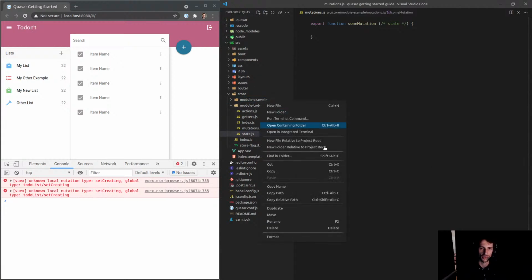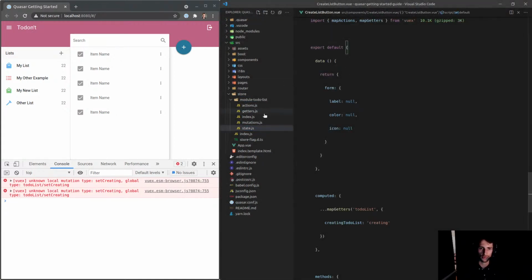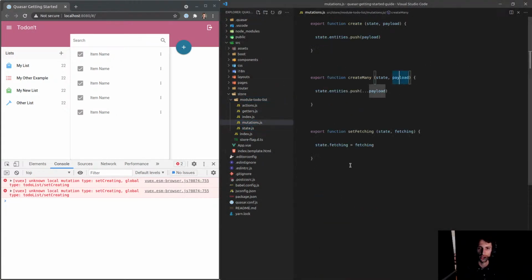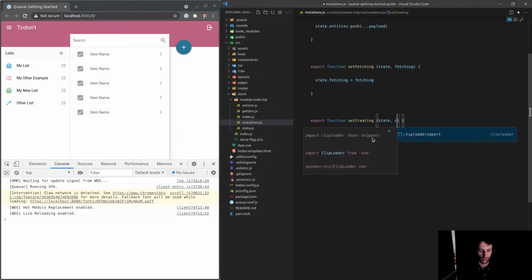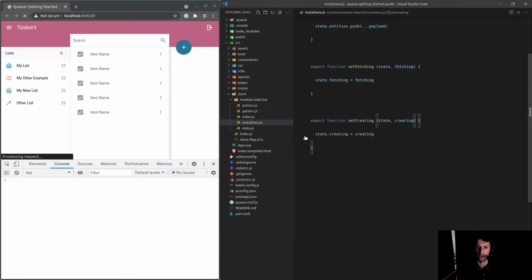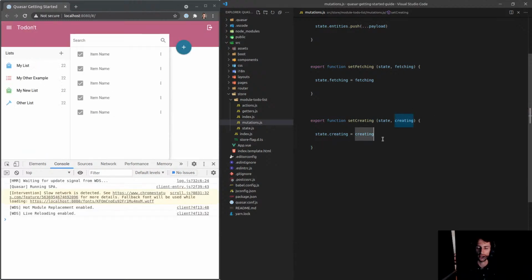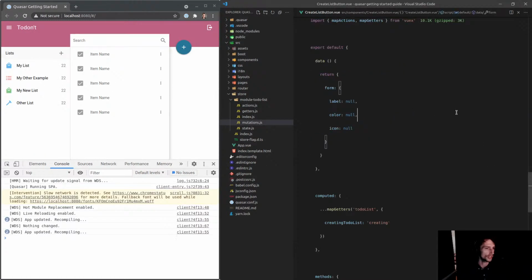We don't need any of that. So let's go ahead and delete them all. Come back into mutations here. Set fetching. So I had another one called set creating. Let's come in here and say creating. And there we go. So if creating, that mutation should now work.